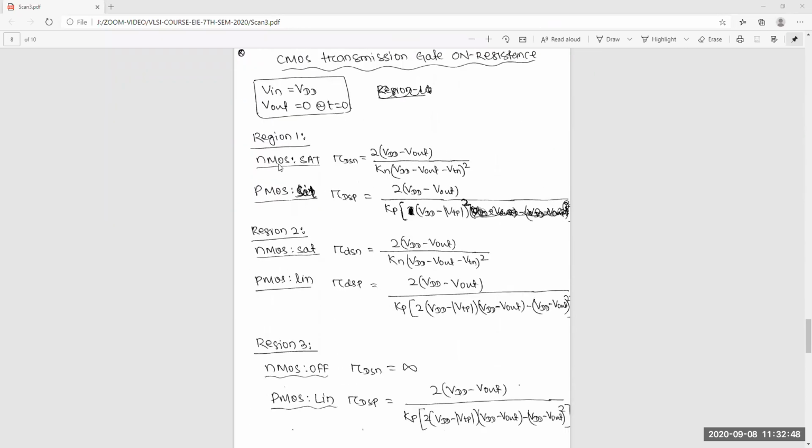Here you can calculate region 1. At region 1, the NMOS is in saturation, and there is a resistance. You can calculate the resistance from that equation. So this is the resistance equation. How will you calculate the resistance? Do you know? You need to work on this.